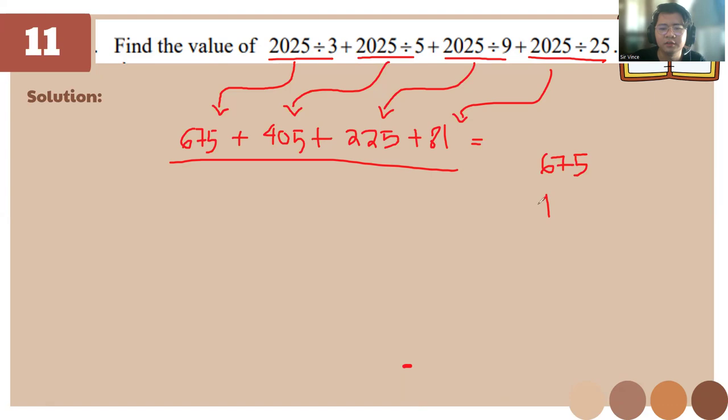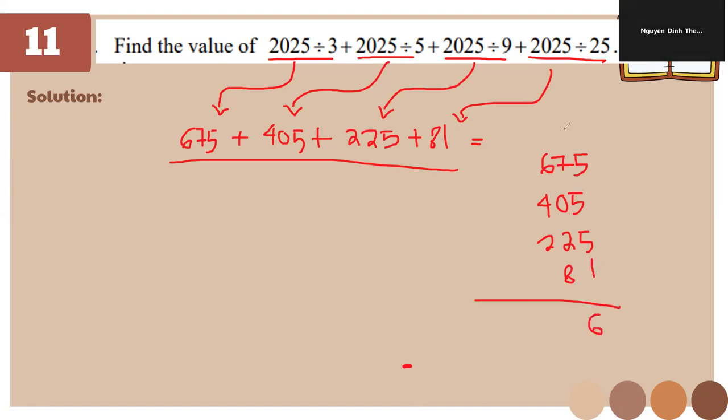675, 405, 225, and 81. So this is 1386. Okay, very nice. And it's gonna be 8. Then this is gonna be 1. Then we'll have 13. So it's gonna be 1386. Very good, very good.